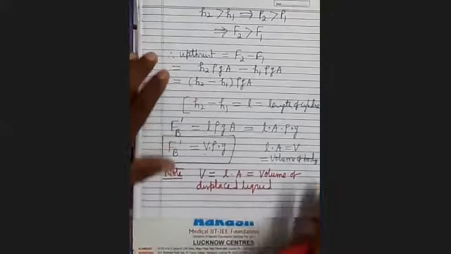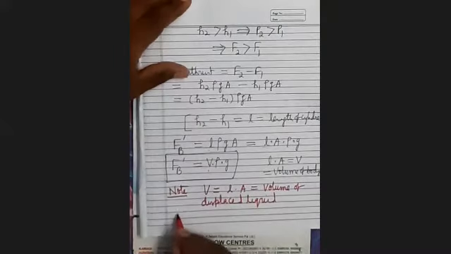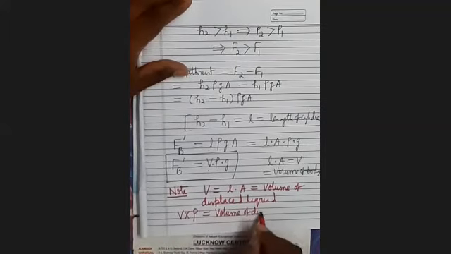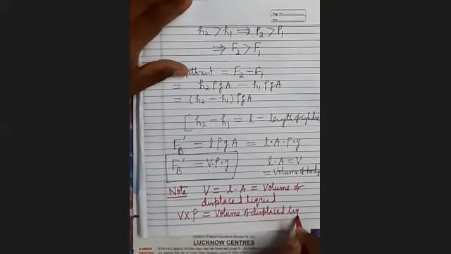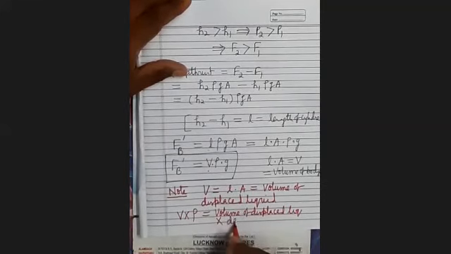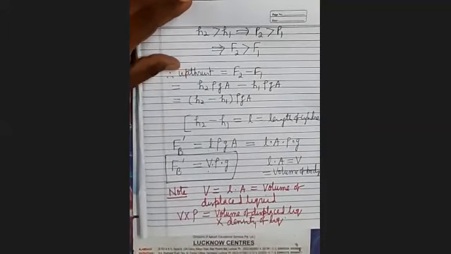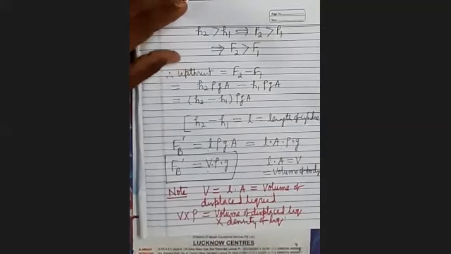It's clear? So see here, what will be V into rho? It will be equal to the volume of displaced liquid into density of liquid. And volume into density will be the mass of the liquid displaced.